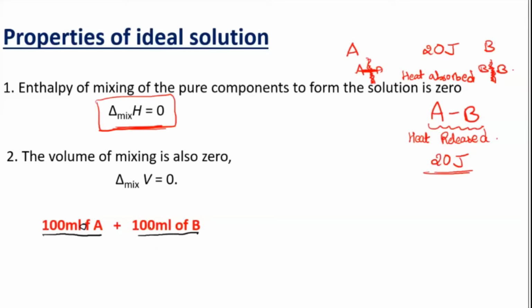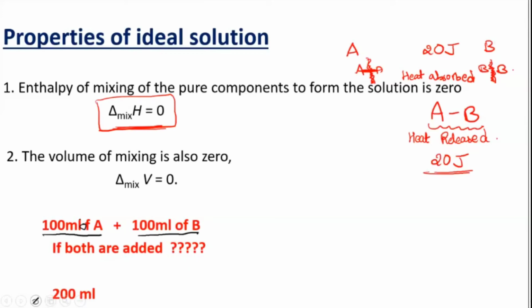When 100 ml plus 100 ml is mixed, you will say it has to come out as 200 ml. If it is an ideal case, only then you will get 200. If it is not an ideal condition, then the volume can be more or it can be less.